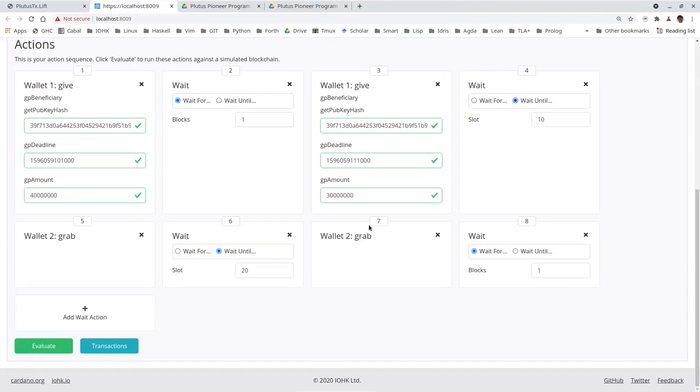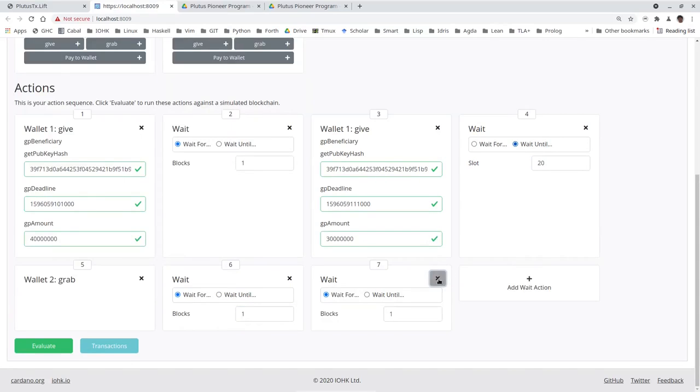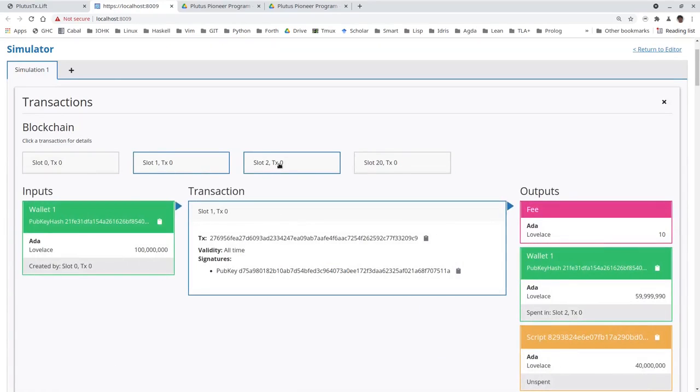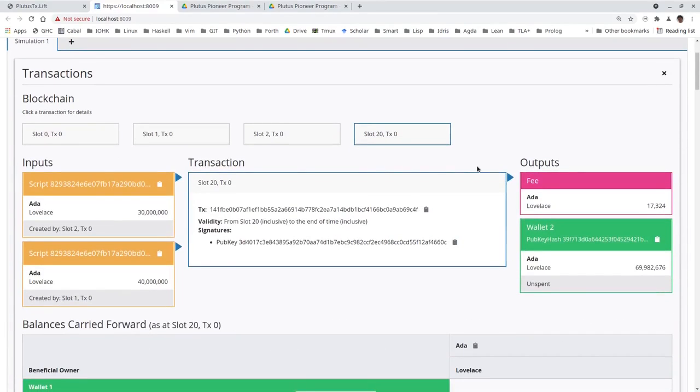If instead I immediately wait until slot 20, then I can remove the second grab and this final wait and try again. Then the first 3 transactions are the same. Here the first gift, the second gift, but then in slot 20 wallet 2 is able to grab both of them simultaneously, the 30 and the 40 gift, and collect 70 in one transaction.